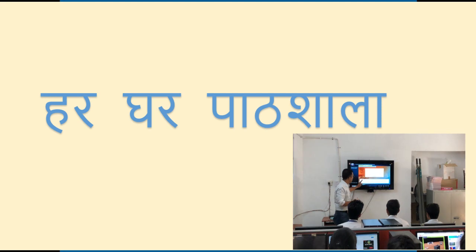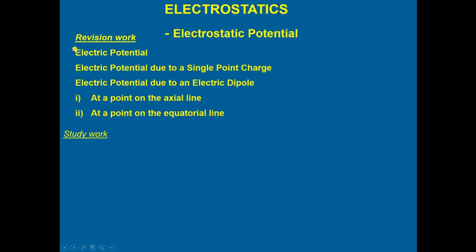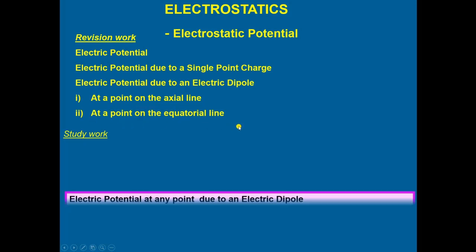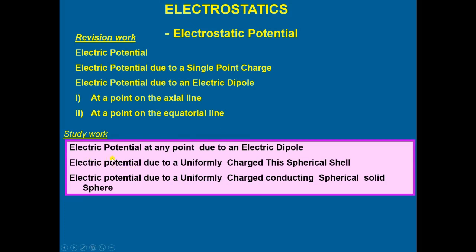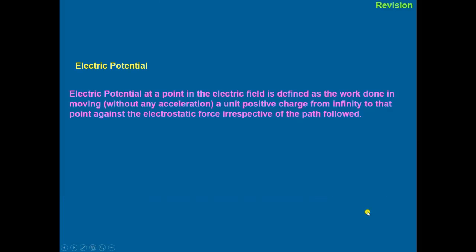Today our topic is electrostatics. First we will do some revision work of the previous lecture: electric potential due to a single point charge, and electric potential due to an electric dipole. Electric potential due to a dipole, we will discuss at a point on the axial line and at a point on the equatorial line. And in this module, we will study the electric potential at any point due to an electric dipole, electric potential due to a uniformly charged thin spherical shell, and electric potential due to a uniformly charged conducting solid sphere. Then we will give the quick revision.